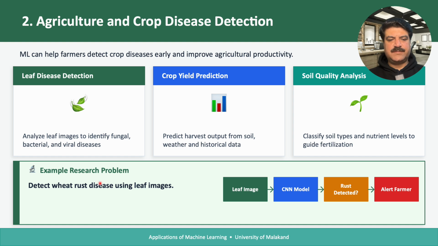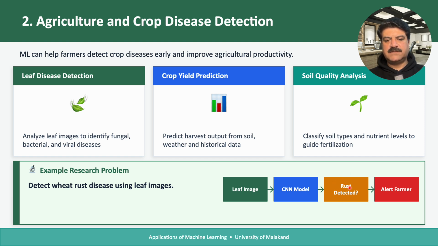So what is an example of a research problem here? We detect wheat rust disease using leaf images. So we take the leaf image, we apply the CNN model, which we will cover later on, and we apply an example with hands-on experience here.